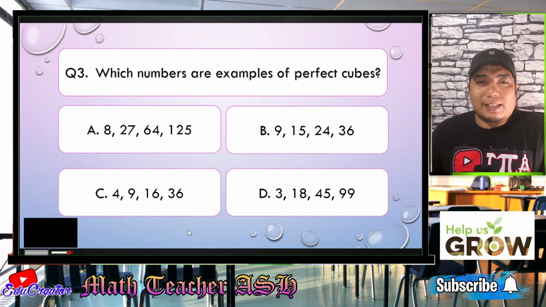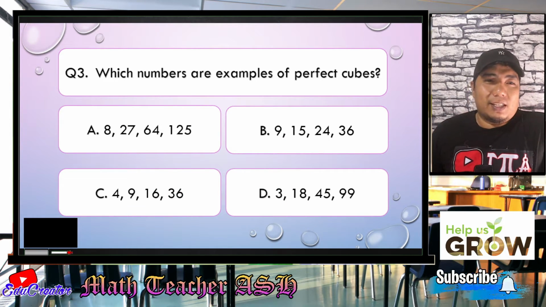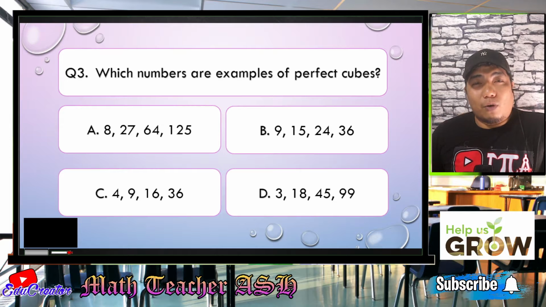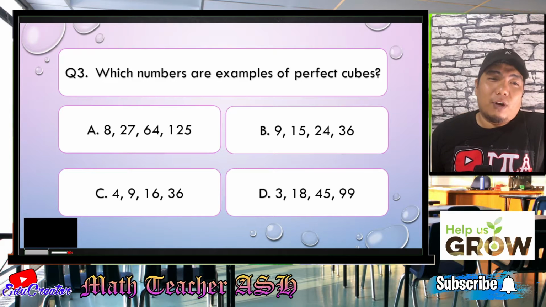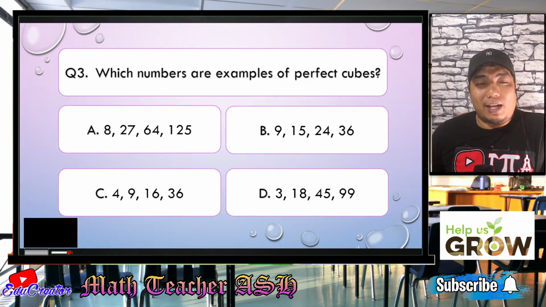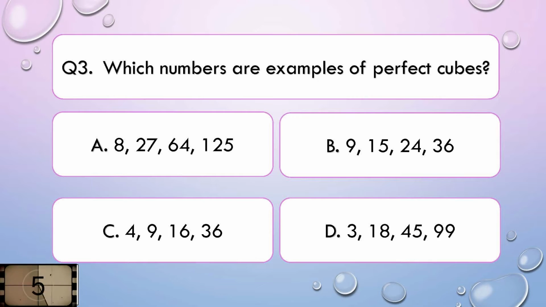Which numbers are examples of perfect cubes? Is it A, 8, 27, 64, 125, B, 9, 15, 24, or 36, C, 4, 9, 16, 36, or letter D, 3, 18, 45, 99? I'll give you 5 seconds to think about your answer.